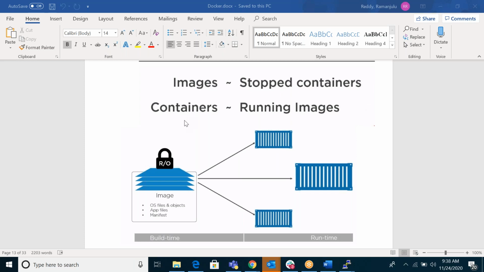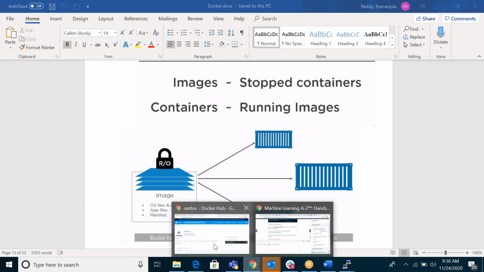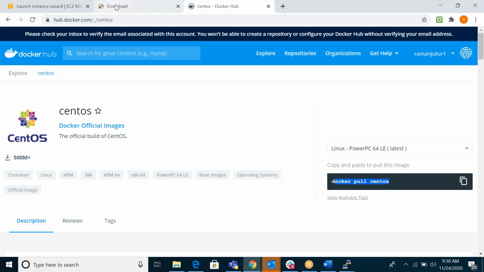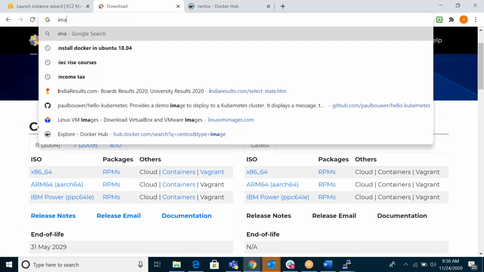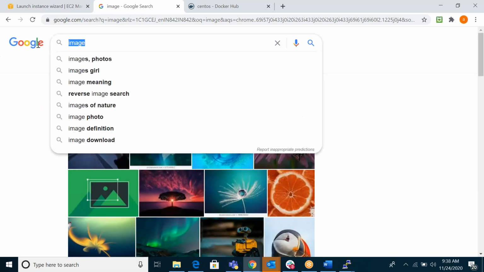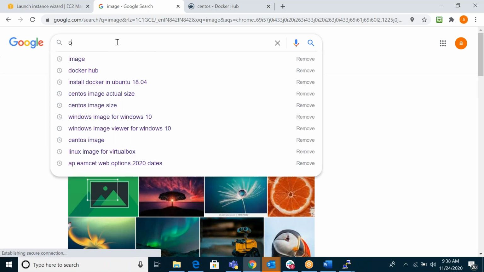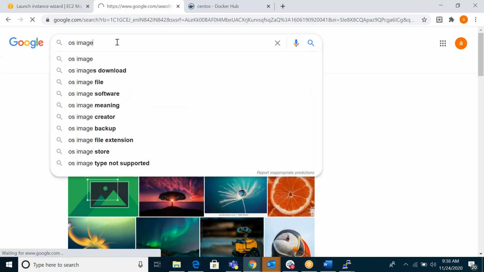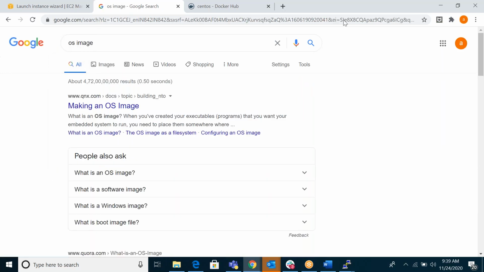It is a kind of setup with some OS software, some networking, some storage, mixed together. We call that an image.